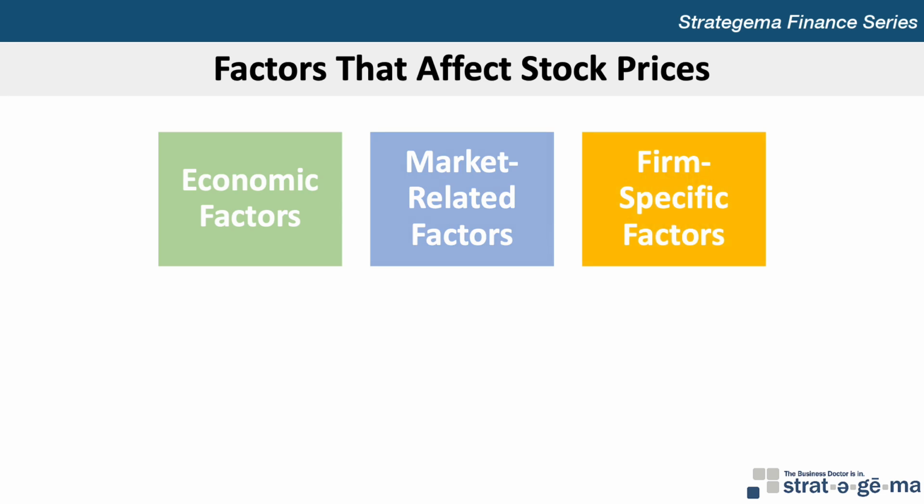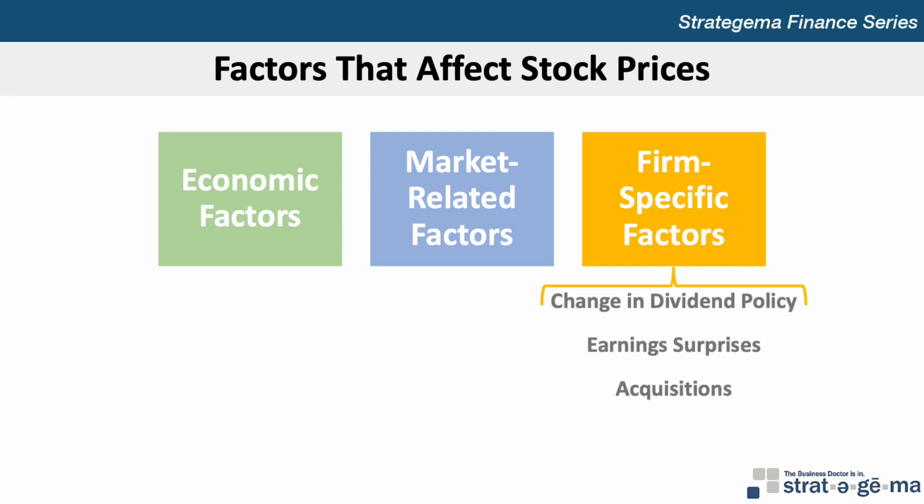A firm's stock price is adjusted not just by macroeconomic and market conditions, but also by firm-specific conditions such as a change in dividend policy, earnings surprises, and acquisitions, where if a firm is expected to be the target of an acquisition by another company, its stock price often increases.